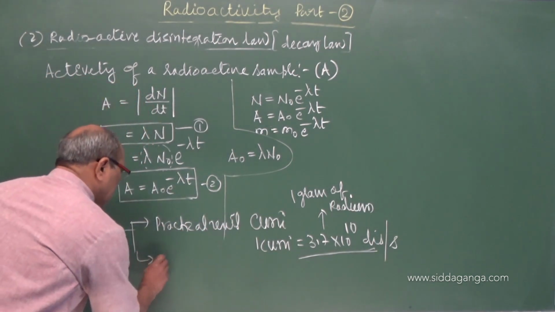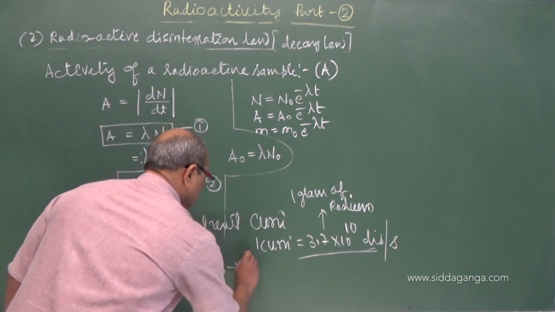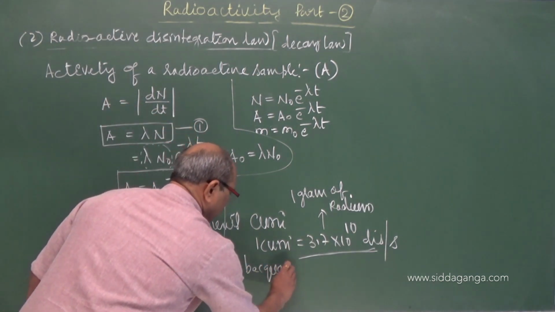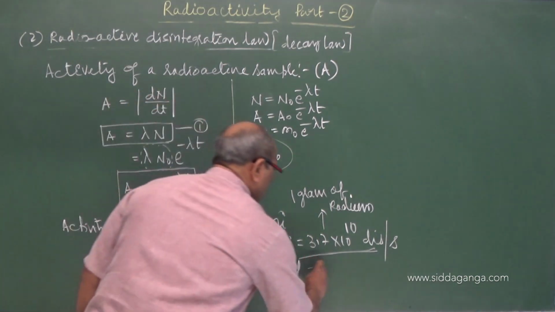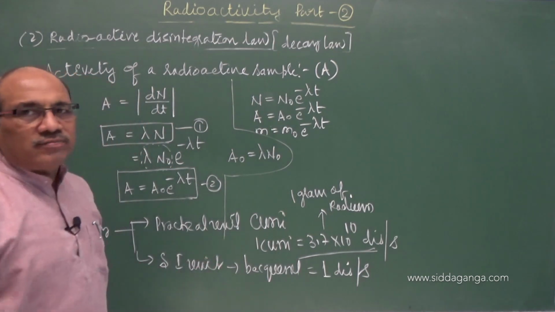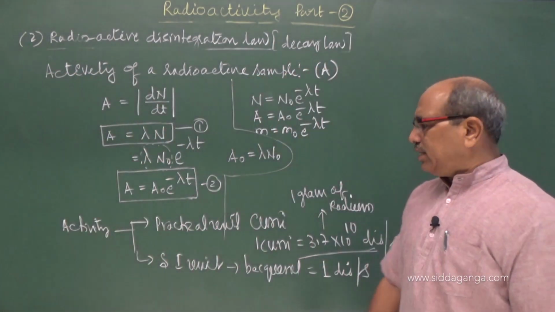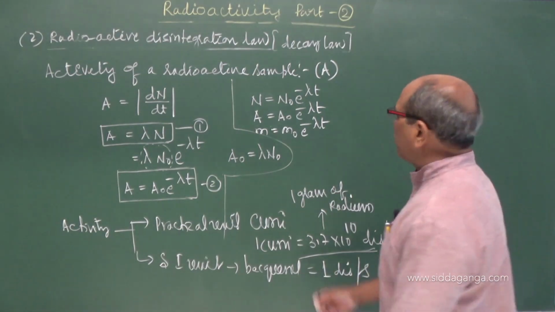But what is the SI unit if the question is asked? The SI unit is the becquerel. That is equal to 1 disintegration per second. Most simple. In 1 second, 1 nucleus is disintegrating, that is defined as a becquerel.